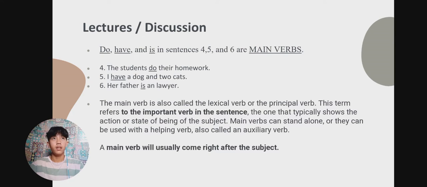The auxiliary verb can help the main verb to make the sentence correct. A main verb will usually come right after the subject.